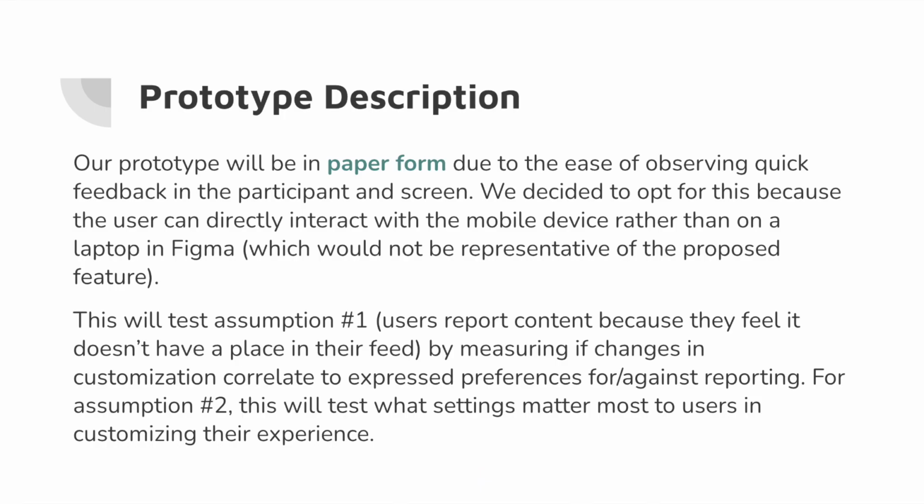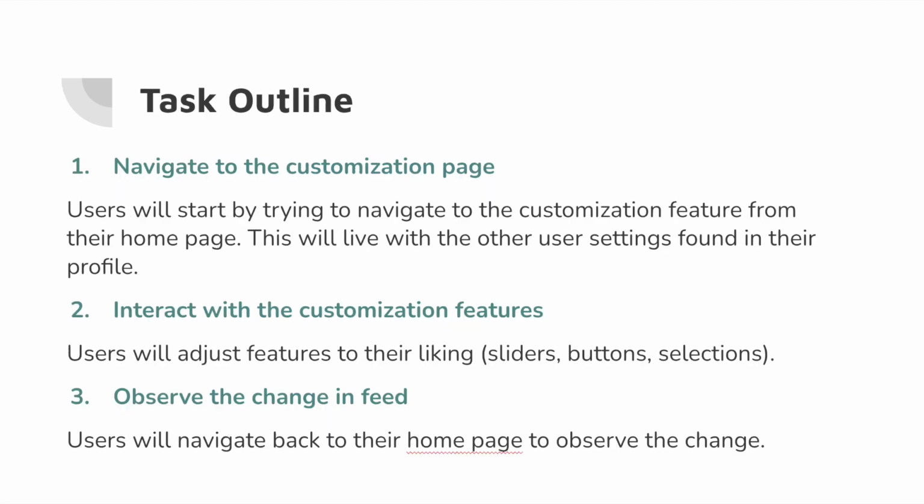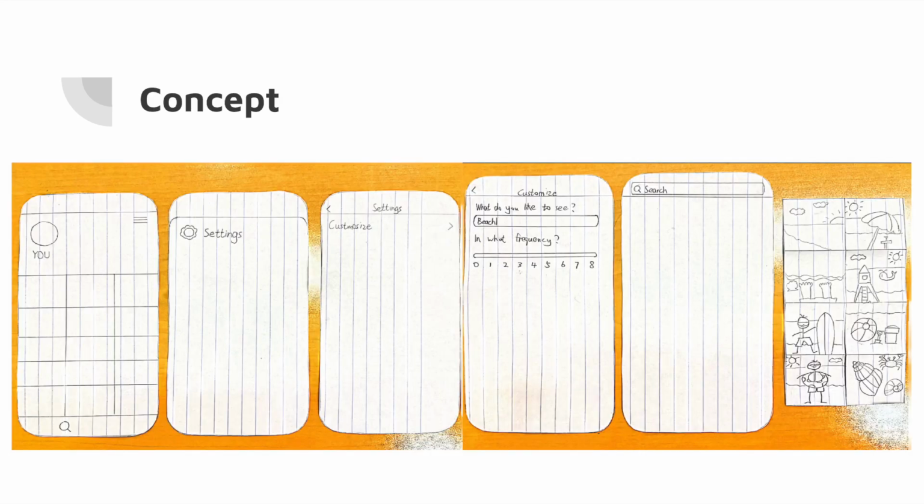To test the identified riskiest assumptions, we created a paper lo-fi prototype to observe quick feedback from participants. This prototype tested if users reported content because they feel like it does not belong to their feed, and what settings matter the most for users in customizing their experience. The task outlined navigating to the customization page, interacting with the customization features, and observing the changes of their feed. This was our first paper lo-fi prototype to test on our participants.